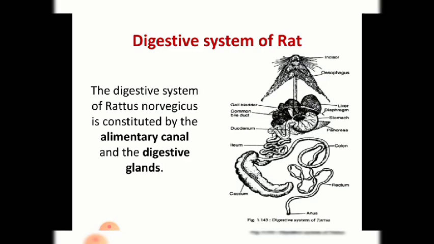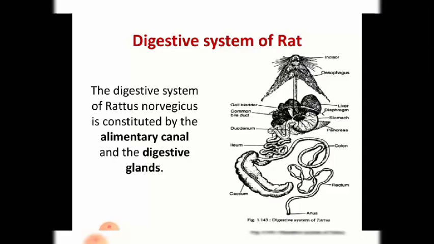And second, buccal cavity. The mouth leads to the buccal cavity, and the roof of the buccal cavity is called the palate. The harder portion which you can feel with your tongue is called the palate. The anterior part is very hard, and on the floor of the buccal cavity we have the tongue. The same the rat has. The anterior end will be free, and the posterior end of the tongue is attached to the esophageal end.